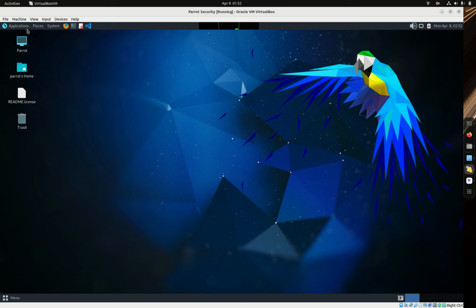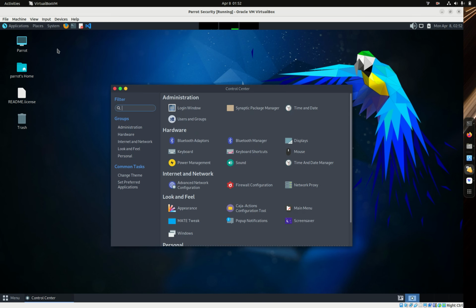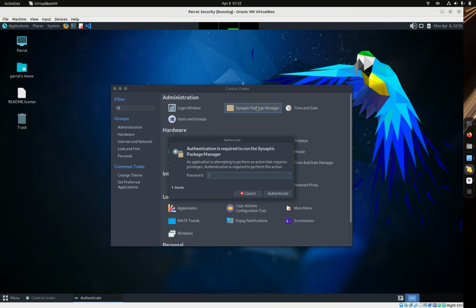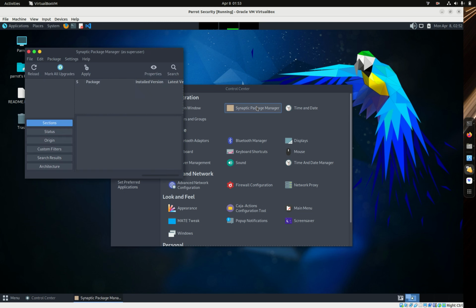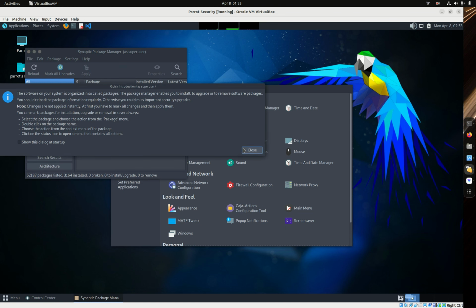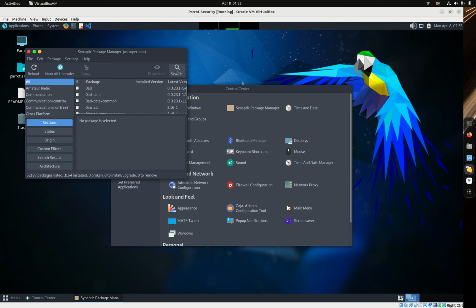Again, like in my other videos, I don't know about the virtual version of Parrot Security, but I know on the bare metal version of the 6.0 ISO, if you're on an Intel system, you'll have issues with the sound. You just go to Synaptic Package Manager and go to Audio Firmware.